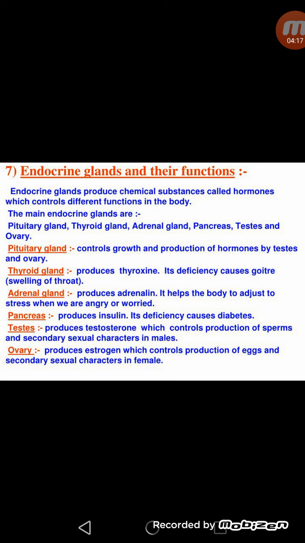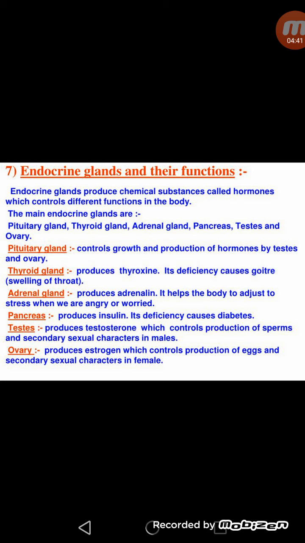That's why we say that we should take iodized salt, because iodine is mainly responsible for the production of thyroxine hormone. So if there is a deficiency of iodine in the diet, we will face the deficiency of this thyroxine hormone, and we can even suffer from the disease goiter. So we should take a proper iodized diet.